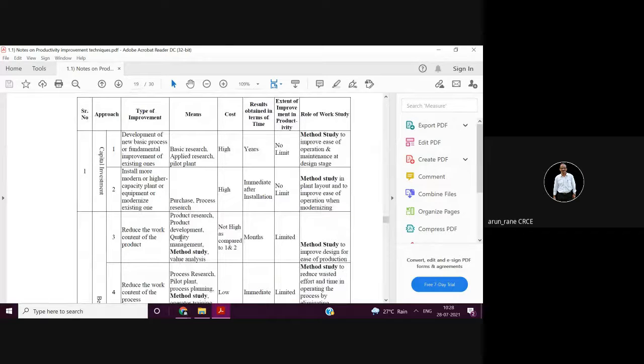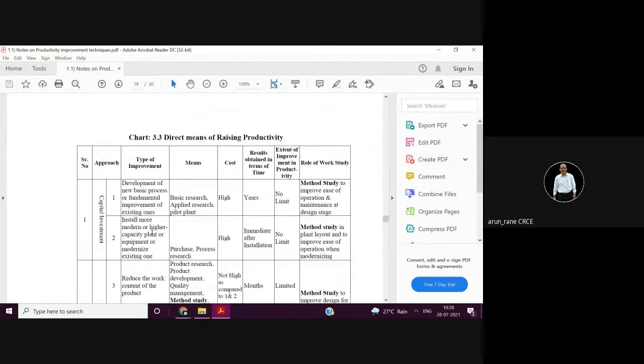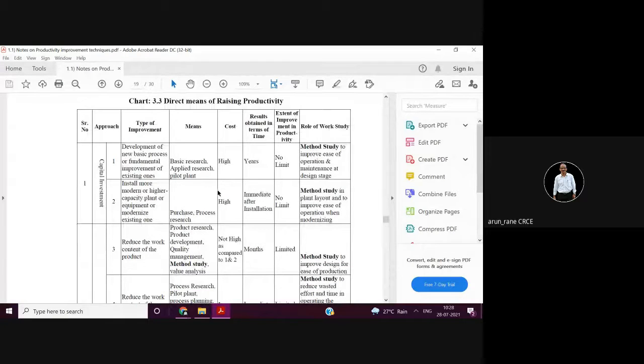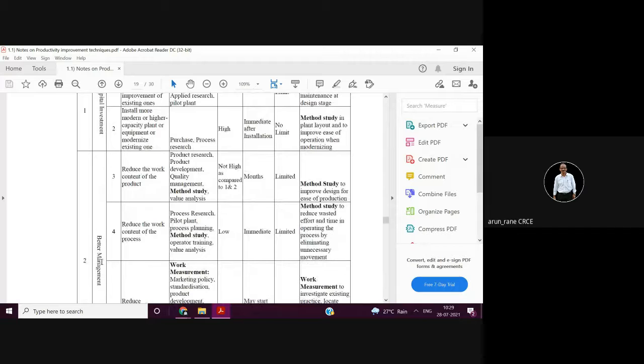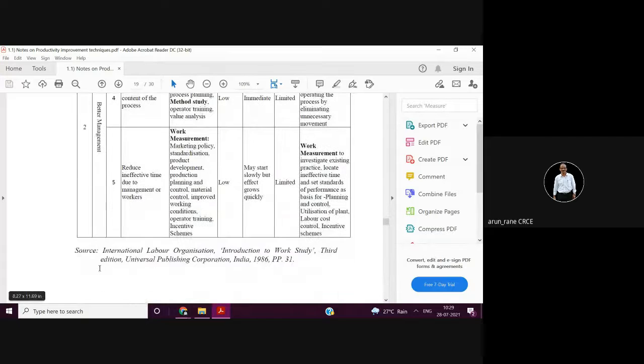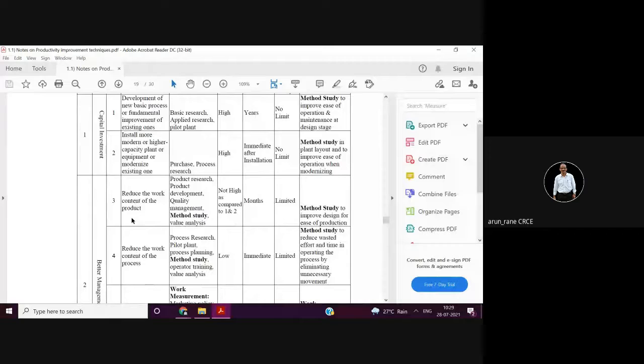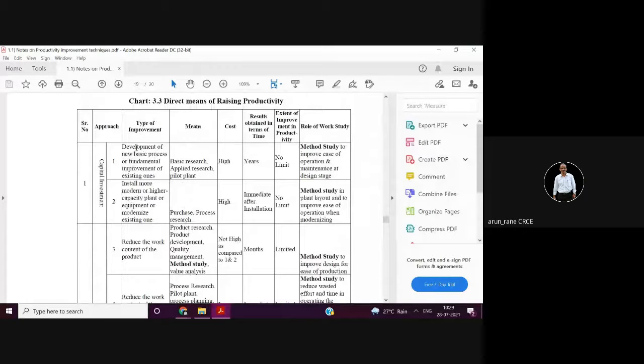This table explains how productivity can be raised by direct means. Here, the approach is capital investment. Here, the approach is better management. And again, in capital investment, what is the type of improvement? That is development of new basic processes or fundamental improvement of existing ones.